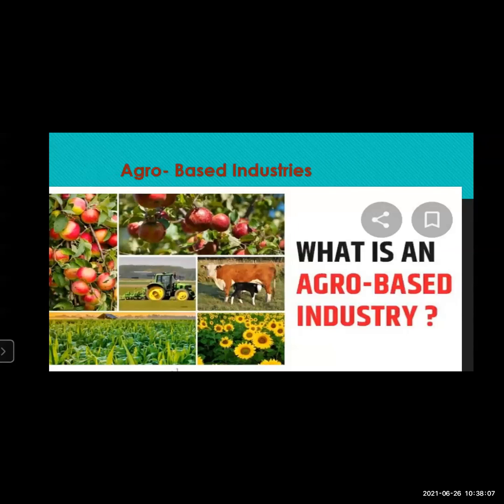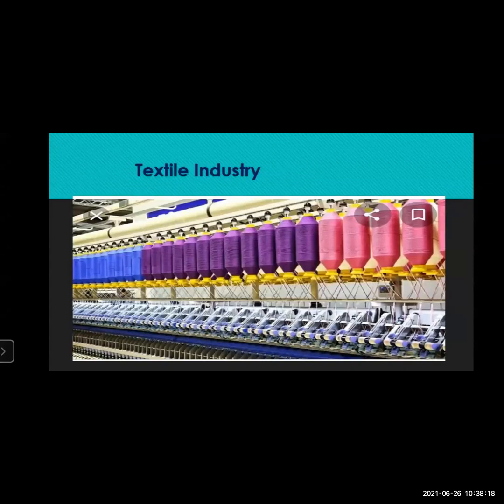Then we saw what agro-based industries are. The industries based on agricultural products as the raw material are called agro-based industries. In them, we saw the textile industry, the second largest industry.